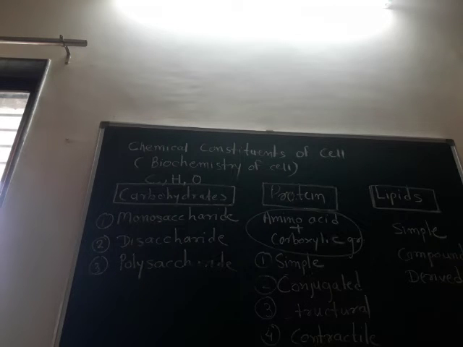Those are the constituents of the cells. Another is the lipids. Lipids are divided into simple lipid, compound lipid, and derived lipid. Lipids are organic components having an oily and greasy consistency. They are a group of heterogeneous compounds like fats, oils, steroids, and waxes. Animal fats are often solid, while plant fats are liquid oils. Waxes are produced by both plants and animals.